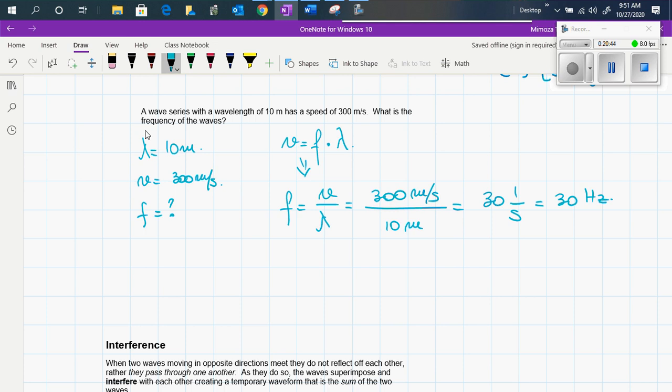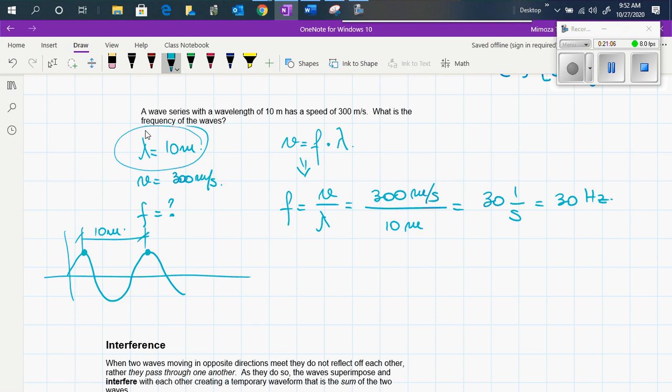Okay, so what do those numbers mean in terms of the wavelength? If you have a wave that goes like this, the distance between the two tops or maximums is 10 meters.